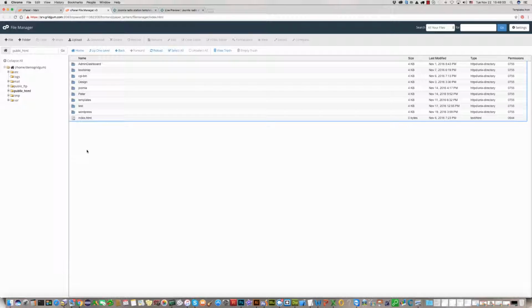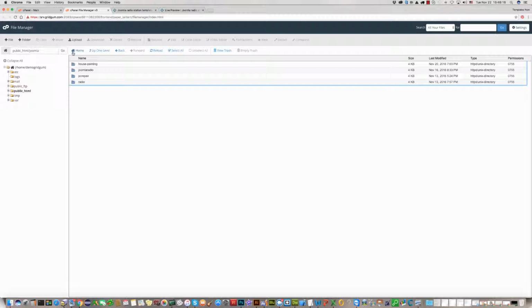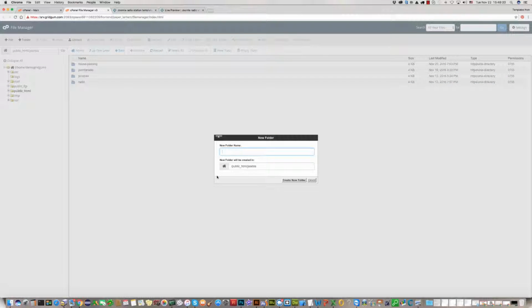If you would like to install the template in the root of your website, you can do it here. But in case you would like to install it in any other folder, you should create this folder. In our case, we will create it in the general Joomla folder. Click on the folder button and name your template.